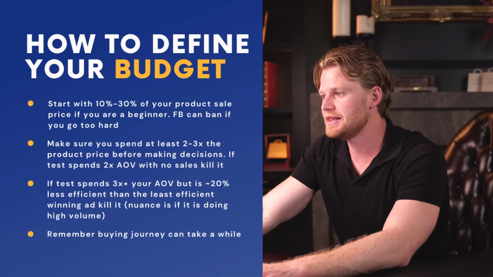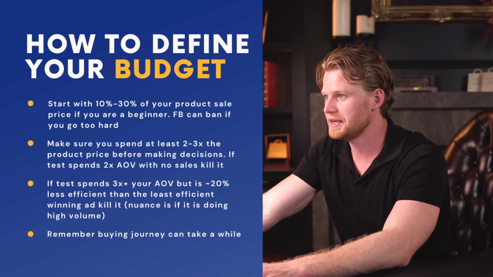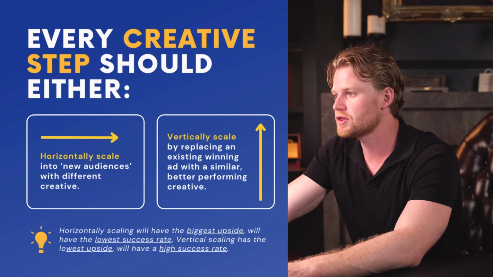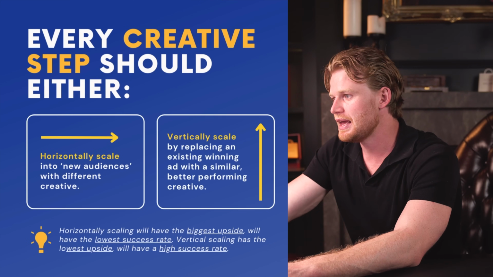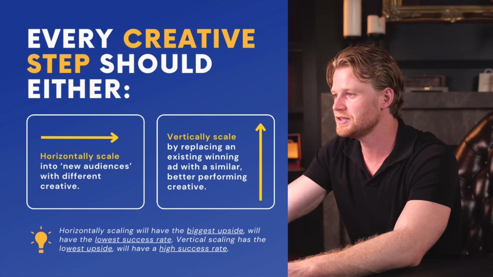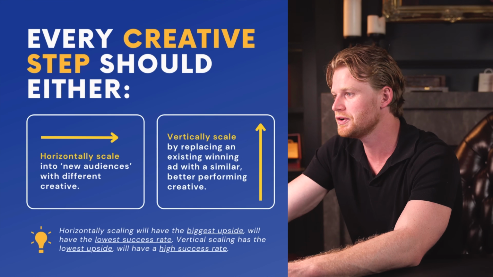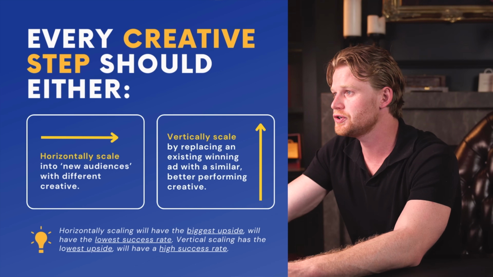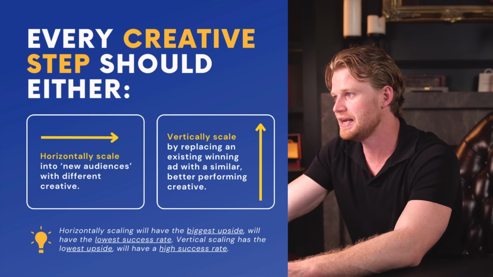So now let's say that you've got 3 to 5 creatives working and you're getting some sales. How do you increase the sales of this ad account? It's simple. You're going to introduce new creatives into this existing campaign structure that you've added. So I'm going to create 2 to 3 new creatives and I'm going to upload them into the ad set. If you're spending very, very small amounts, you might just want to introduce 1 creative at a time.